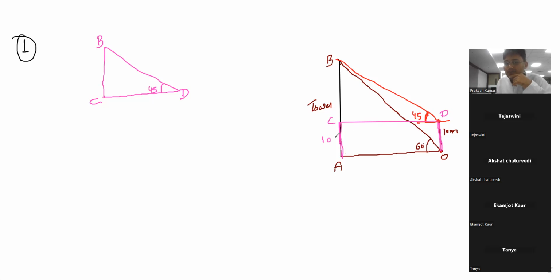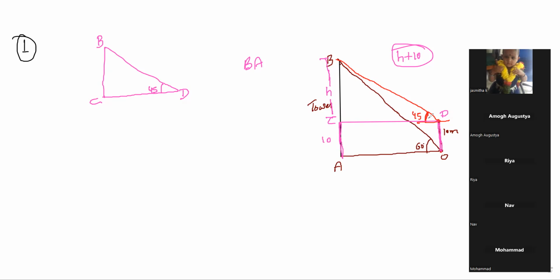And we have to find the height of the tower, that is, we have to find BA, the whole length. So let this part of the tower be h. From B to C, let the height of this part be h, and the rest is 10. So the height of the tower will be h plus 10. That we have to find. If we are able to find the h value, we will be able to find the height of this tower. अभी का समझ में आया है?